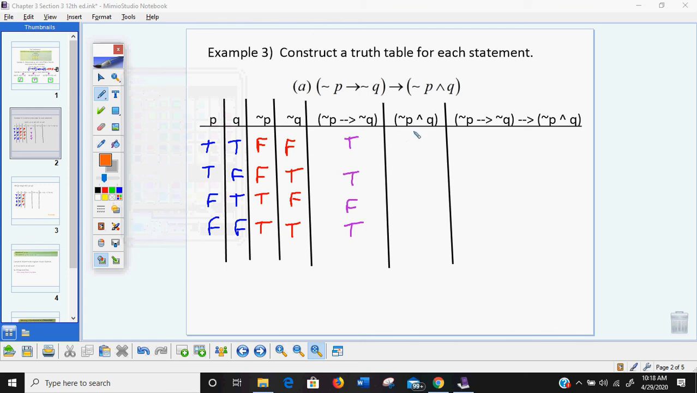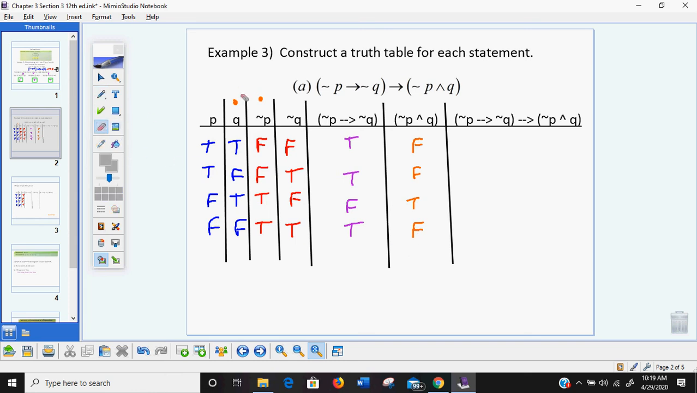It is an and. I'm doing not P and Q. So the two columns I have in orange. Order doesn't matter on this one. When it's and, they both have to be true, one and the other. So the first row is going to be false. The second row is going to be false. The third row, I have two trues, so that's true. The last row, false.